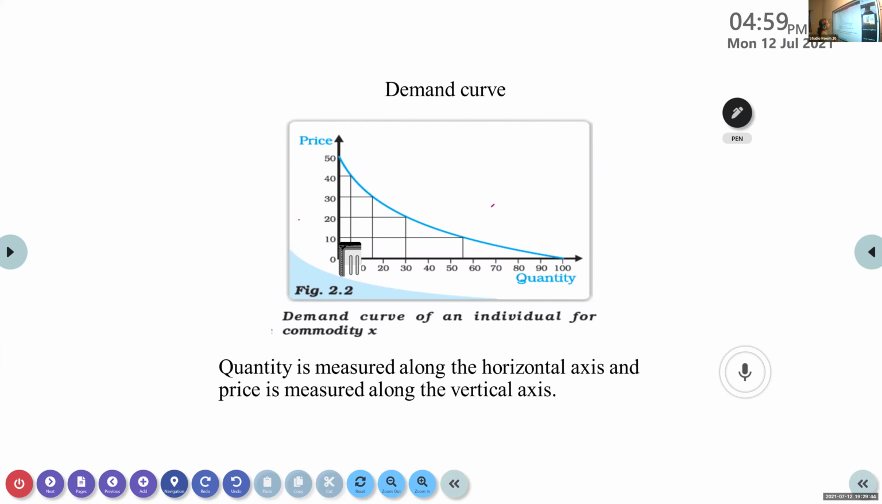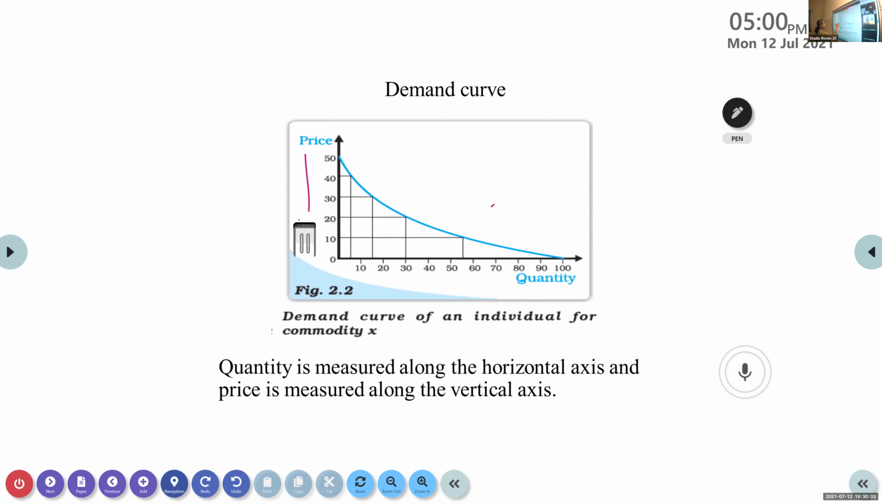Akshay, what happens to the quantity demanded when the price decreases? The quantity demanded will increase. Okay, quantity demanded will increase.